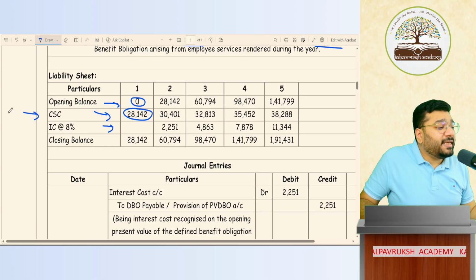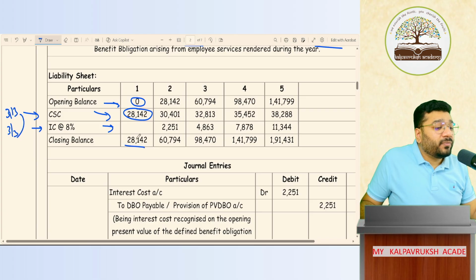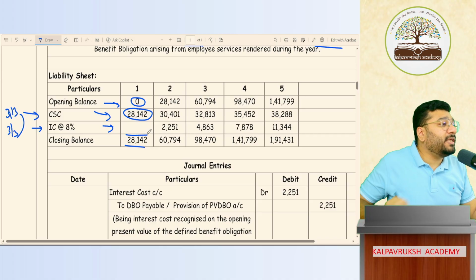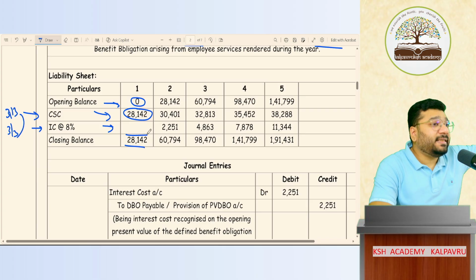When did you create CAC? 31st of March. When are you calculating interest? 31st of March. Both are same day. Will any interest come? No. So what is my closing balance of the liability? 28,142 is my closing value of liability. This is statement format.